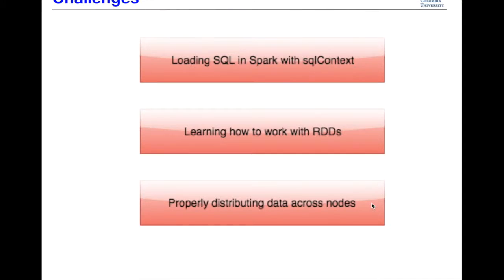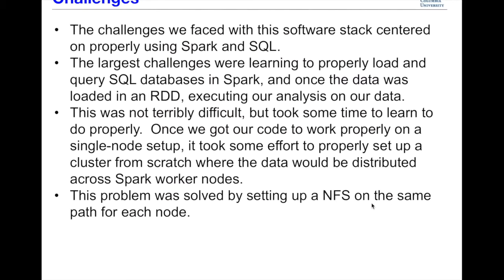These are the major challenges we faced while working on this project: loading SQL in Spark with SQL context, learning how to work with RDDs, and properly distributing data across nodes. The largest challenge was learning to properly load and query SQL databases in Spark, and once the data was loaded in an RDD, executing our analysis on our data. This is not terribly difficult but took some time to learn to do properly. Once we got our code to work on a single node setup, it took some effort to set up a cluster from scratch where the data would be distributed across Spark worker nodes. This problem was solved by setting up an NFS on the same path for each node.